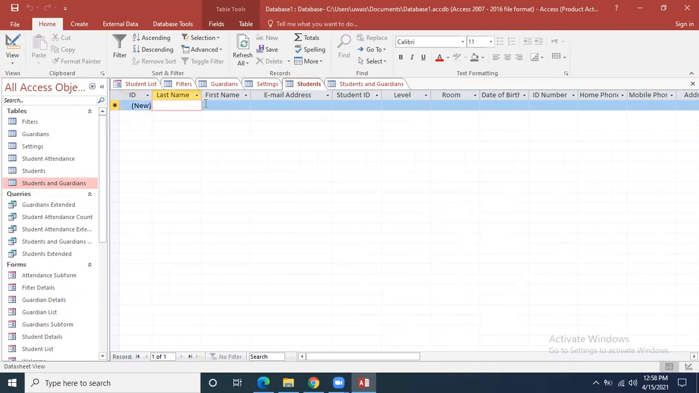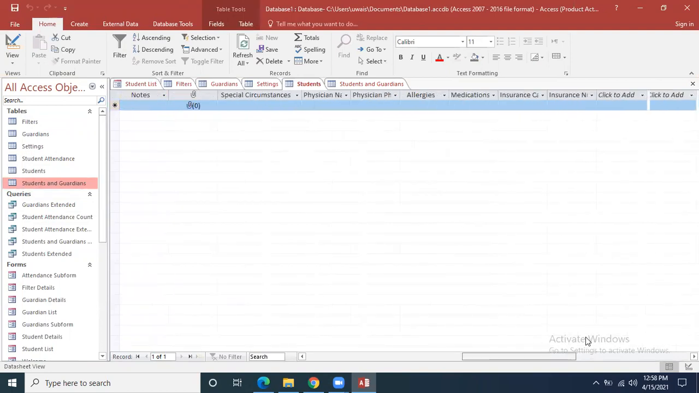So now we can enter the last name, first name, email address, student ID, level meaning grade, room, date of birth, student ID number, etc. All the data we can enter over here. So these are prepared tables which are given to you, and we can do manipulations in them. We can make changes over here according to our requirement.